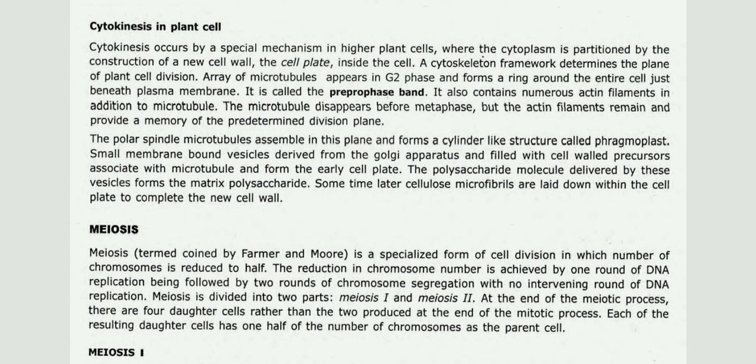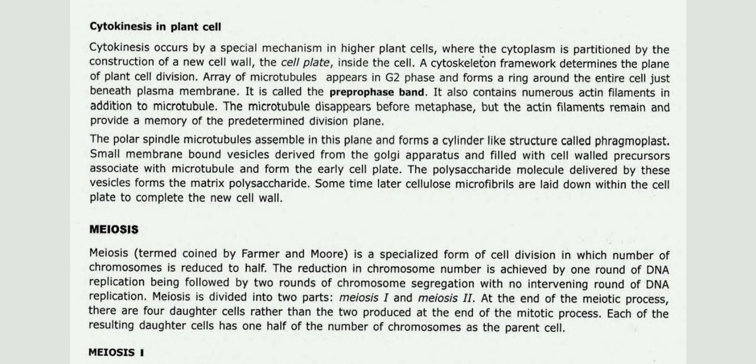the construction of a new cell wall, the cell plate, inside the cell. A cytoskeleton framework determines the plane of plant cell division. An array of microtubules appears in G2 phase and forms a ring around the entire cell just beneath the plasma membrane. This is called the prophase band. It also contains numerous actin filaments in addition to microtubules. The microtubules disappear before metaphase, but the actin filaments remain and provide a memory of the predetermined division plane.